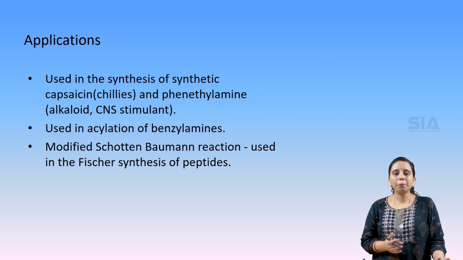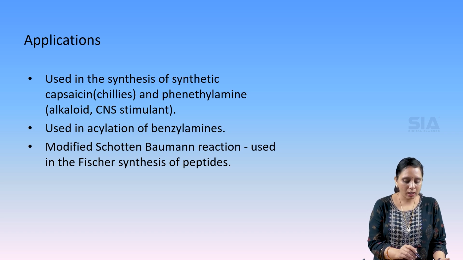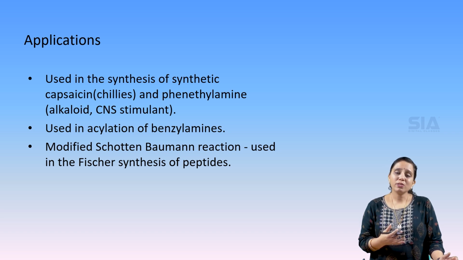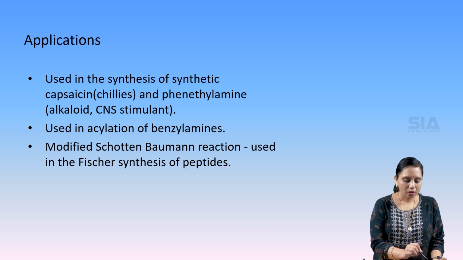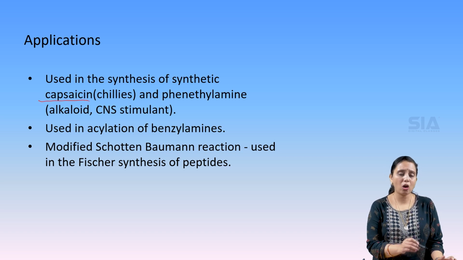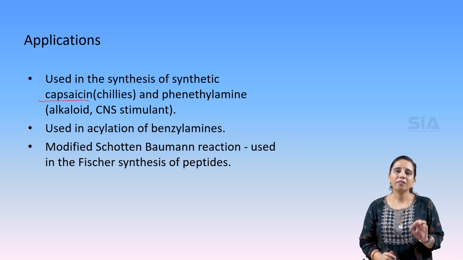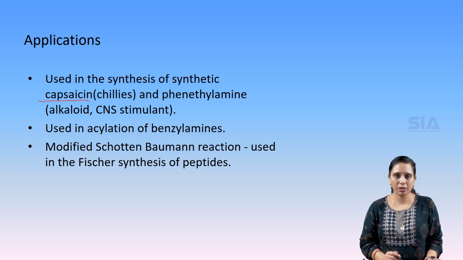There are some important applications for this reaction. So these applications, that means uses. Applications here are, it is used to synthesize, to produce a chili flavor, like a hot spicy flavor in some foods, that is the synthesis of capsaicin. Capsaicin is a chemical which is found in chilies, which gives the hot spicy flavor to the chilies. Now that can be artificially synthesized by this reaction.